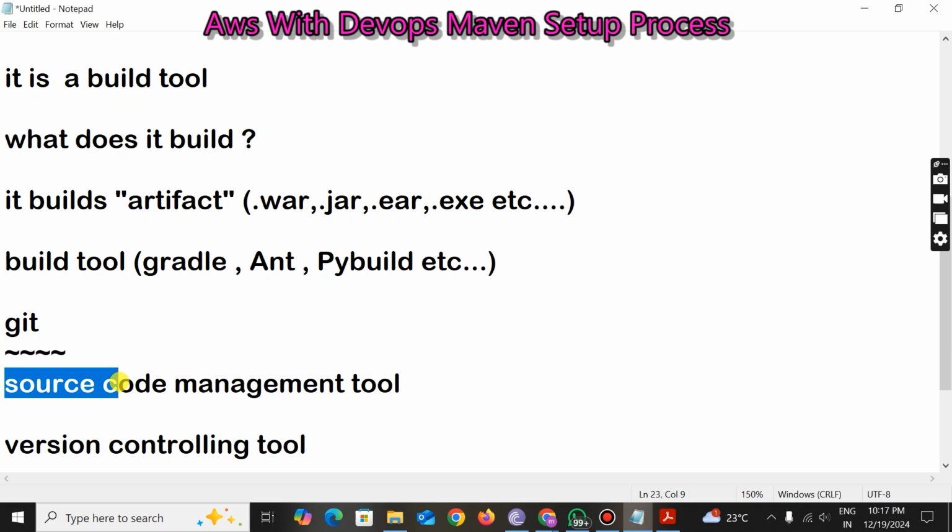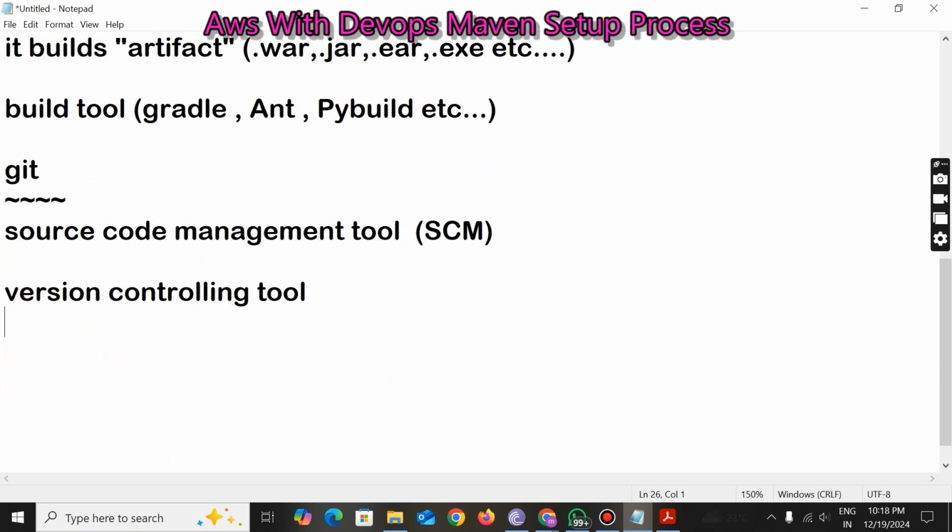Here you're managing your code. The programmers, the developers, are managing the code by using this Git tool. That's the reason it is called an SCM, source code management tool. Now you are managing the code by using a tool called Git. Finally, you are sending your entire code to where? Finally the developer sends their entire code to GitHub.